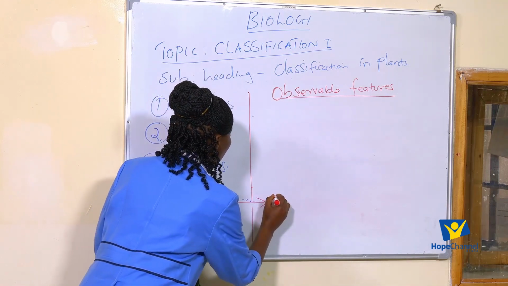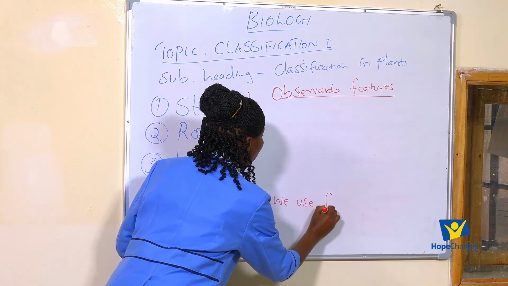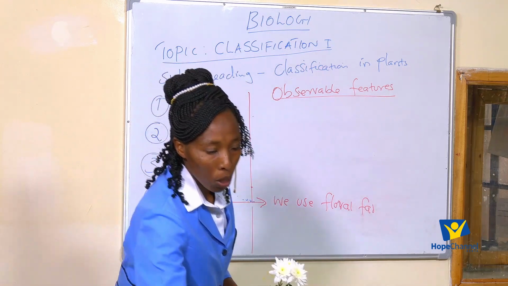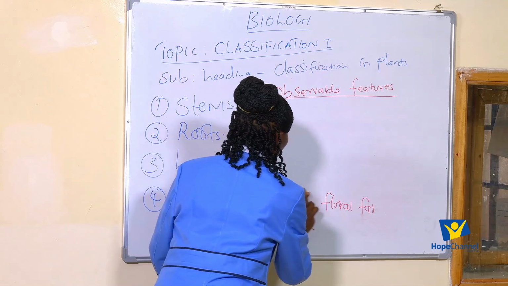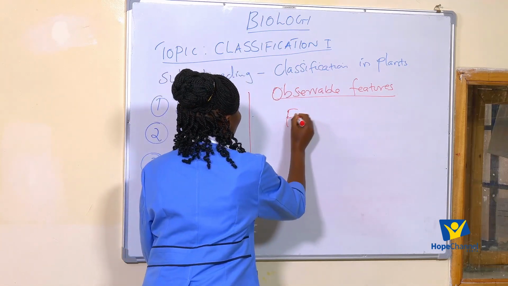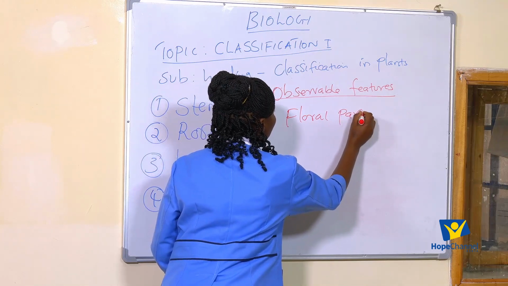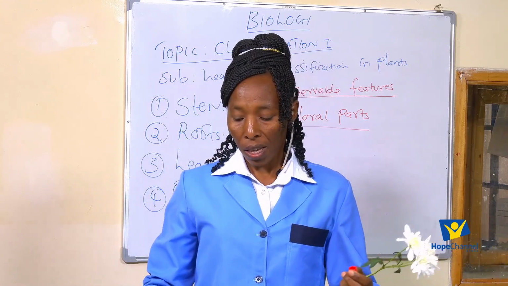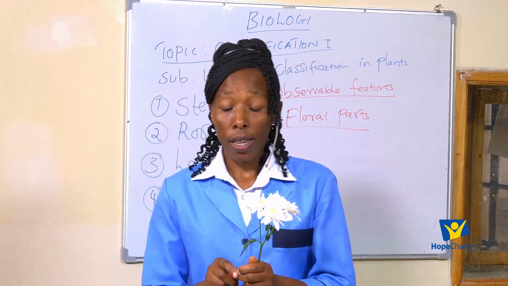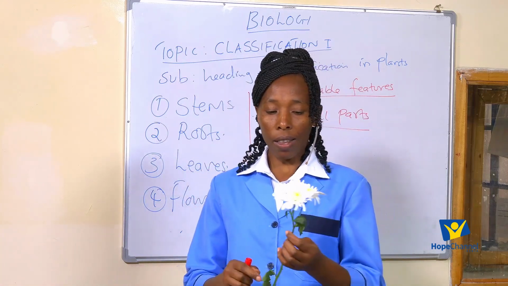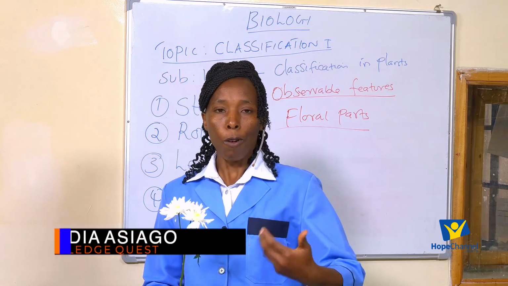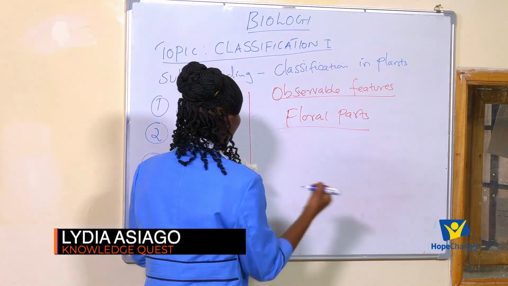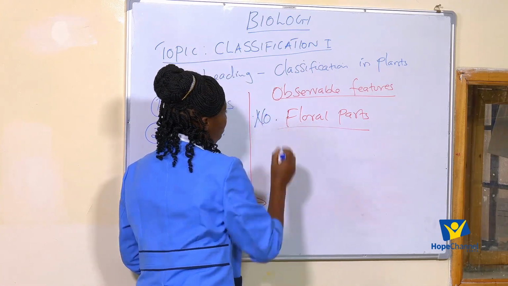So when we talk about flowers, we use the floral parts. So the floral parts, of course, in this case, we have the petals, we have the sepals, we have the stigma, we have the anthers. So we use the number of floral parts.